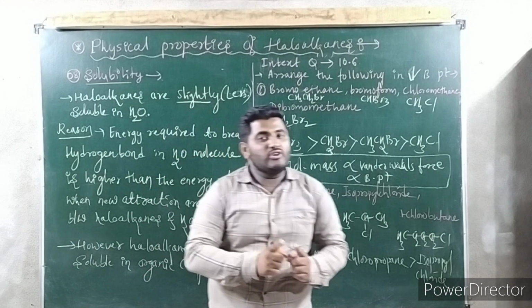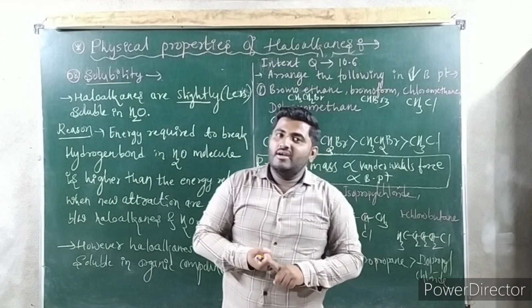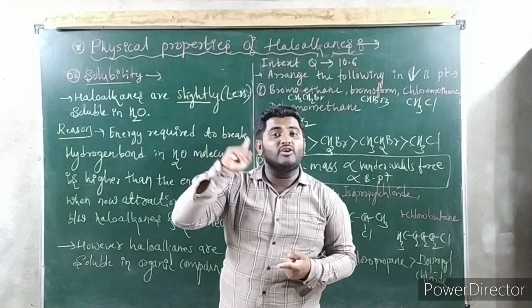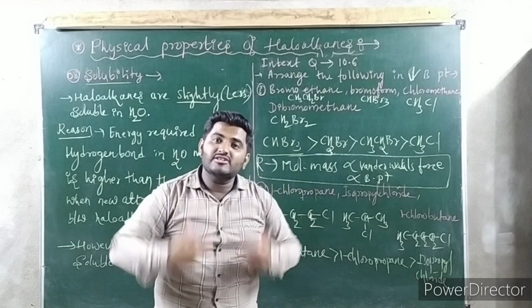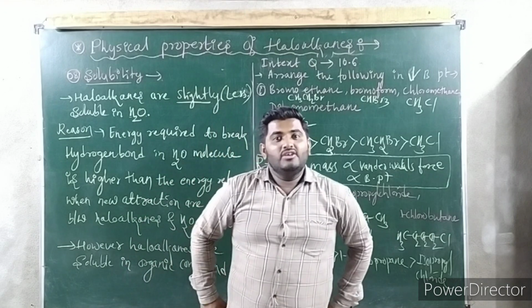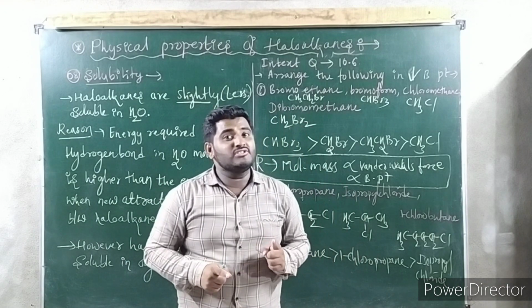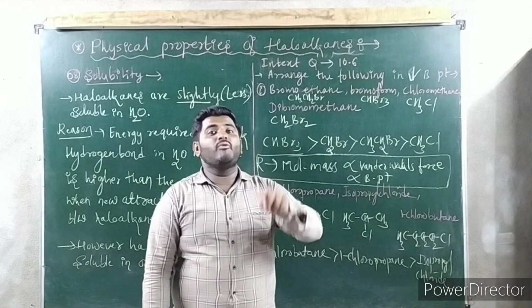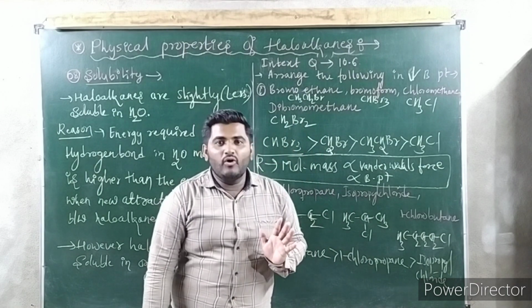I hope you are getting. So what are the 2 points you have to remember regarding boiling point? Boiling point is directly proportional to molecular mass, directly proportional to van der Waals force, but inversely proportional to branching. So first, which factor you always have to see? You have to see the molecular weight. If molecular weight is same, then go for the branching.